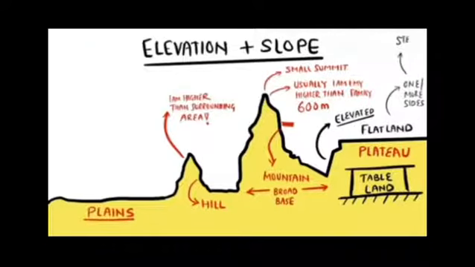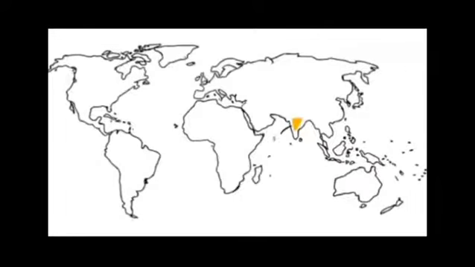Height may vary from a few hundred to several thousand meters. The Deccan Plateau is the oldest plateau of Asia, and the Tibet Plateau is the highest plateau in the world.